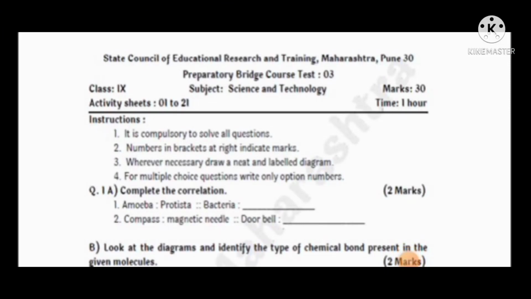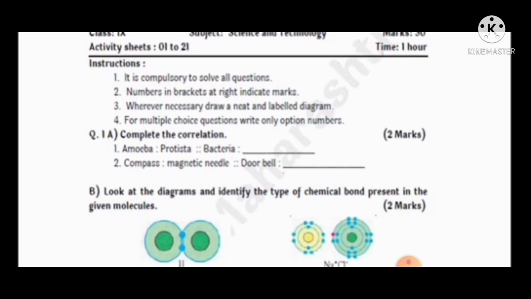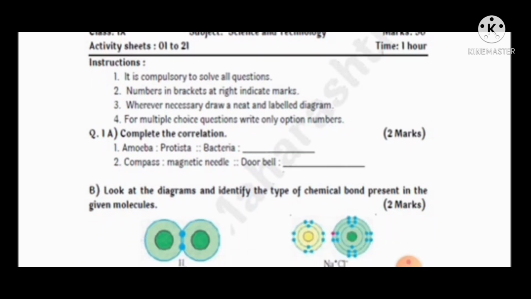Preparatory Bridge Course, Test number 3, Subject Science and Technology for Class 9th. Time 1 hour and marks 30. Question number first. Complete the correlation. Amoeba, Protista, Bacteria, Monera. Second, compass, magnetic needle, doorbell, electromagnet.